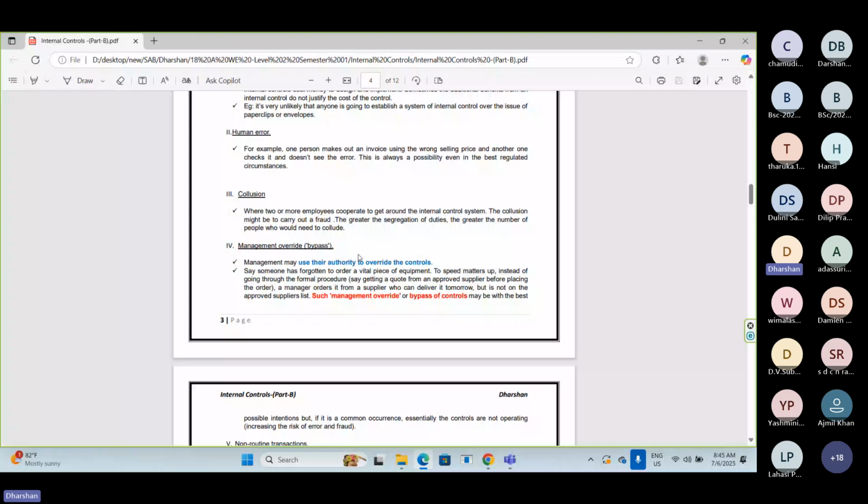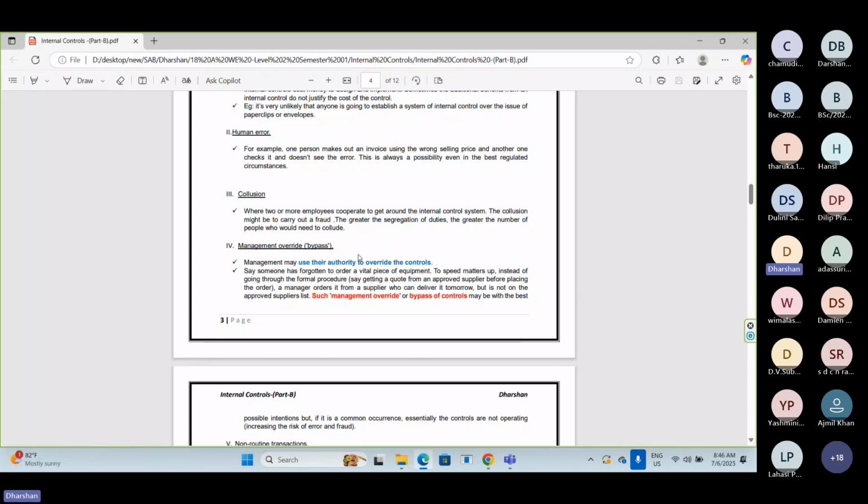If management does not override the controls in that situation, the company may lose huge benefits. Because of that, management thinks we can override the controls. For example, last class also I have given, if you take the purchase process, the company should make purchases from its approved supplier list, from a supplier who is already approved by the organization.